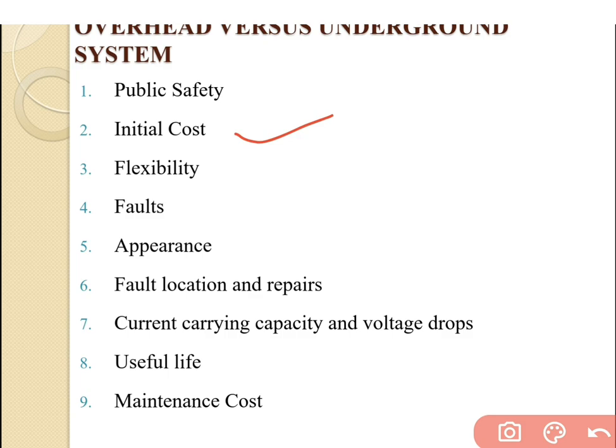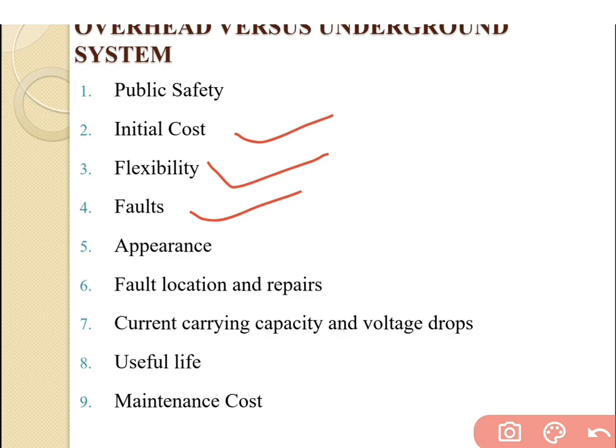Whereas with an underground system, it is very difficult to shift all the transformers, cables and poles connected with it. So based on that point, the flexibility of the overhead system is much better than the underground system.